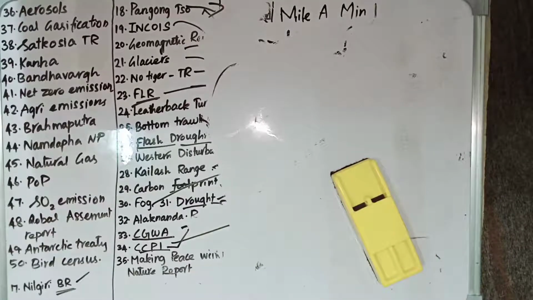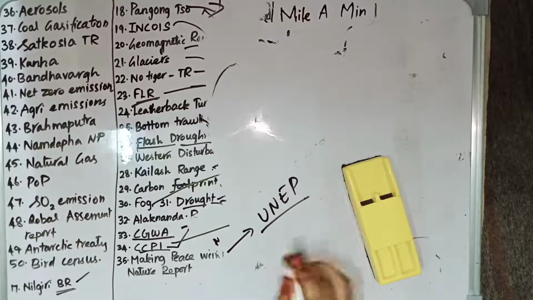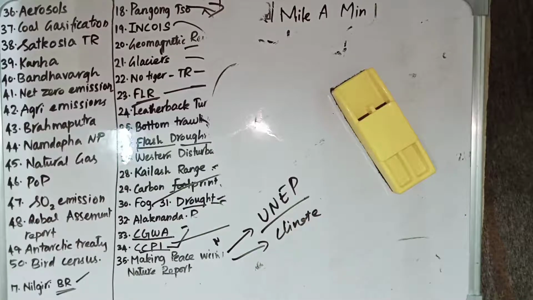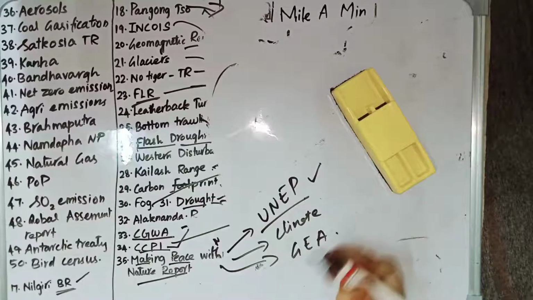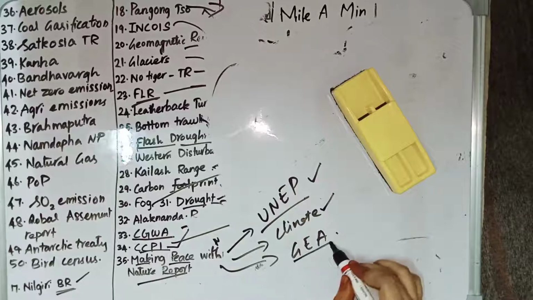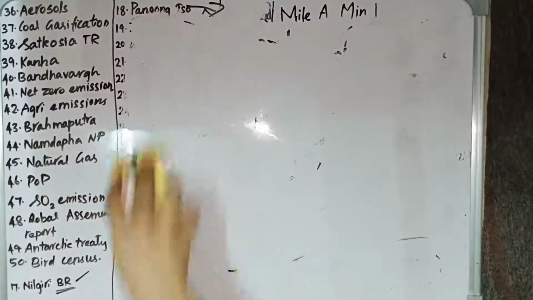Then we have the Making Peace with Nature report. It is a report by UNEP, the United Nations Environmental Program, and it is a scientific blueprint to tackle climate change, biodiversity loss and the pollution emergencies. It is based on the evidence from the global environmental assessment. So these are the things relating to the Making Peace with Nature report.